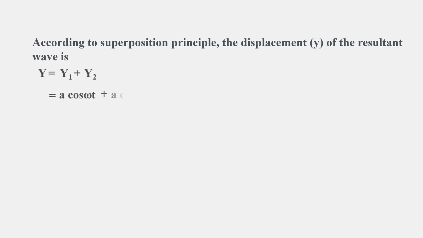According to the superposition principle, the displacement y of the resultant wave is y equals y1 plus y2. Substituting, we get a cos omega t plus a cos of omega t plus phi.